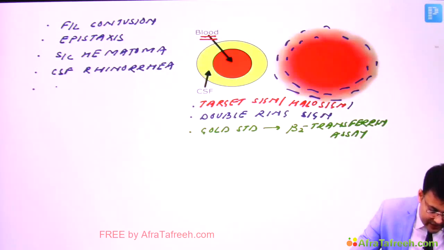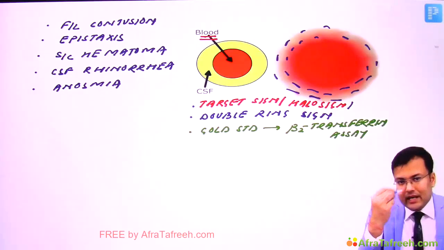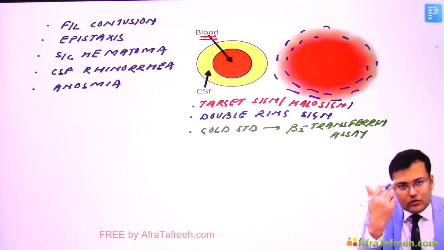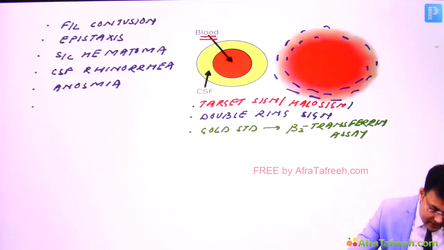These patients have anosmia, and these patients have periorbital hematoma, and this periorbital hematoma is also known as black eye, also known as raccoon eyes. So there is periorbital hematoma.